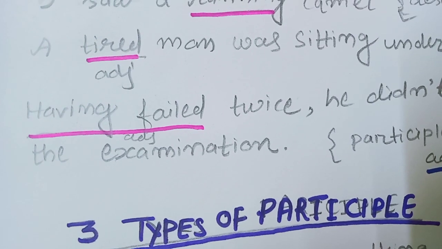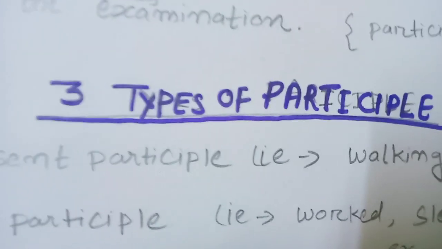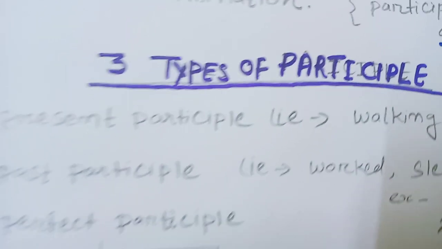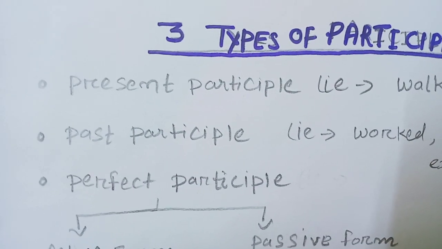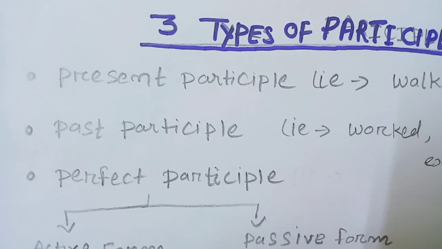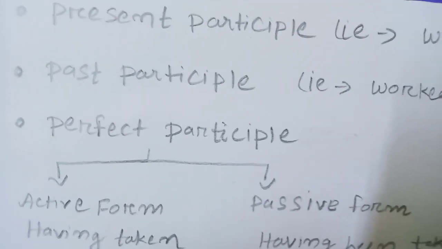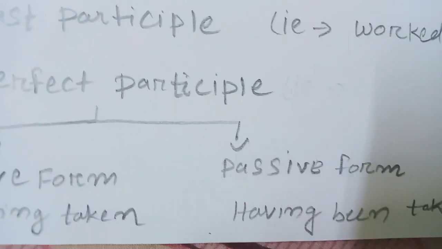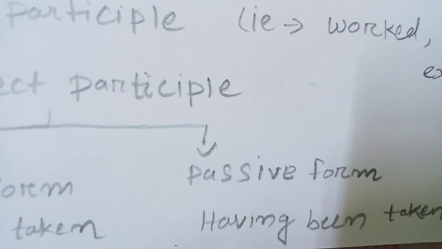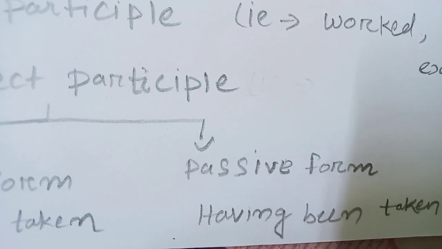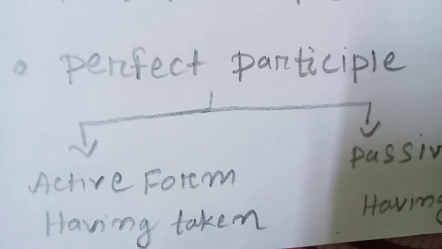Let's recap this once again. Three types of participle. First one is the present participle. Second one is the past participle. Third one is the perfect participle. The perfect participle is of active form, having taken, and in passive form, having been taken. Having been taken is used in passive form, and in active form it is used as having taken.